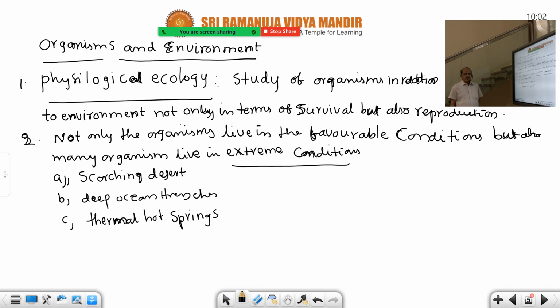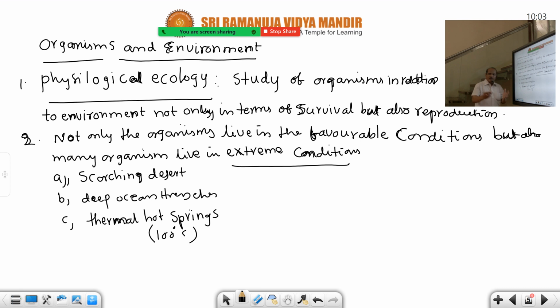Thermal hot springs are there, for example in the world's first national park, Yellowstone National Park, the first national park in the world, in the United States of America. Why Yellowstone? Because it is sulfur, so always the water is boiling there. The springs come from that boiled water. That is why they are thermal hot springs. Some bacteria can live even at 100 degrees centigrade, the organisms are thriving there. At 100 degrees centigrade, nobody can tolerate. So this is an extreme environmental condition.